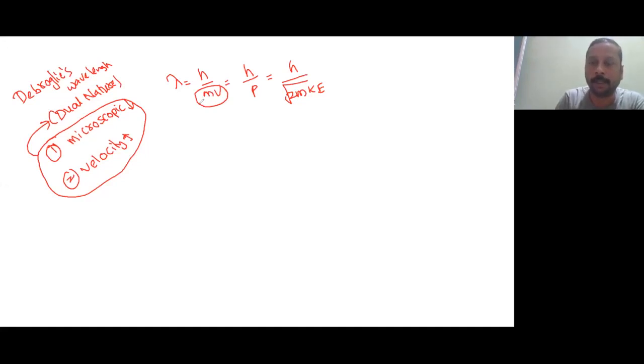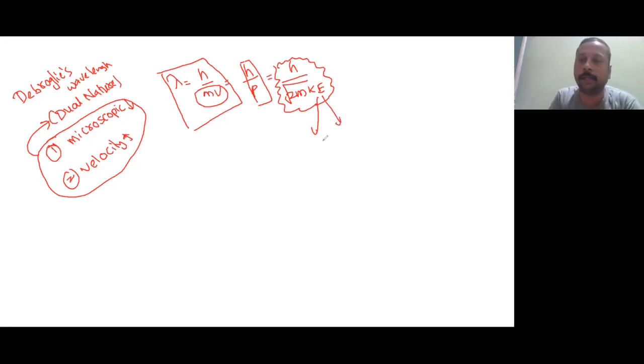Okay. And that exception also we can explain. Simply, mass is less dominating with respect to velocity. Velocity is the most dominating factor influencing the de Broglie wavelength. Okay. Lambda here is the de Broglie wavelength. Lambda is equal to h upon mv, or lambda is equal to h upon p. Okay. So these are the very old formulas, less important. Nowadays, currently we are using this formula, h upon square root of 2m KE. Okay. And in this also they started changing the terminology. Okay. So what is that?